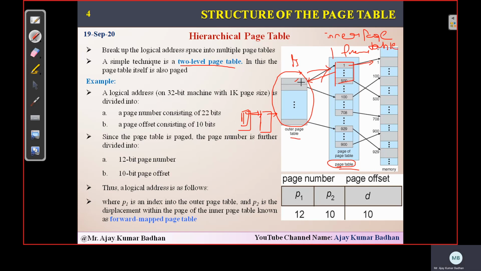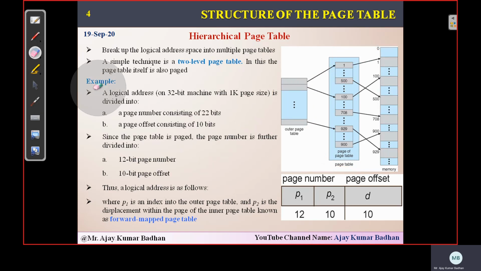The outer page table will not hold a value referring to the frame numbers of physical memory. No, it holds the page number that maps to the inner page table. We have one more page table. This is what we call two-level. Now how we can do that, I will explain.